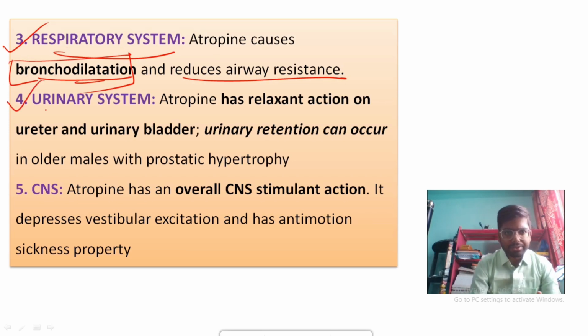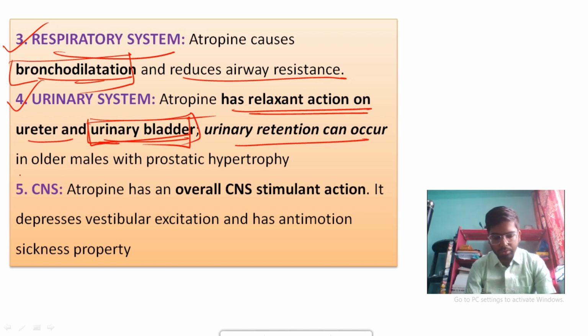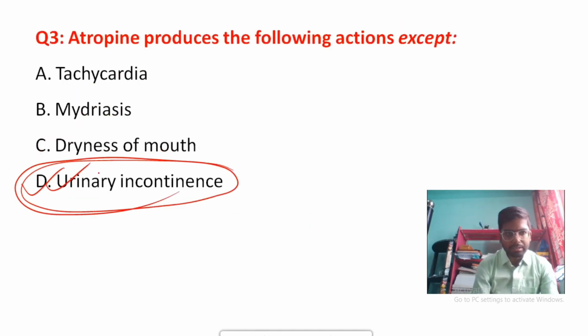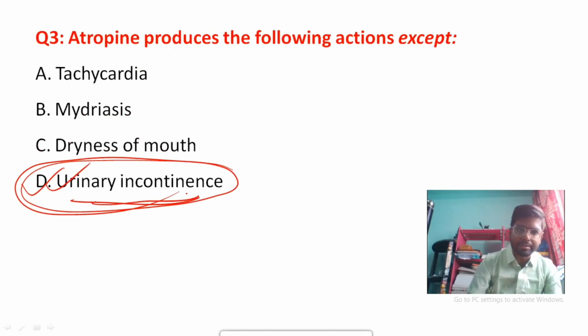On the urinary system, atropine has a relaxant action on the urinary bladder. That's why urinary retention can occur. So here option D is talking about urinary incontinence, which is the opposite of urinary retention.